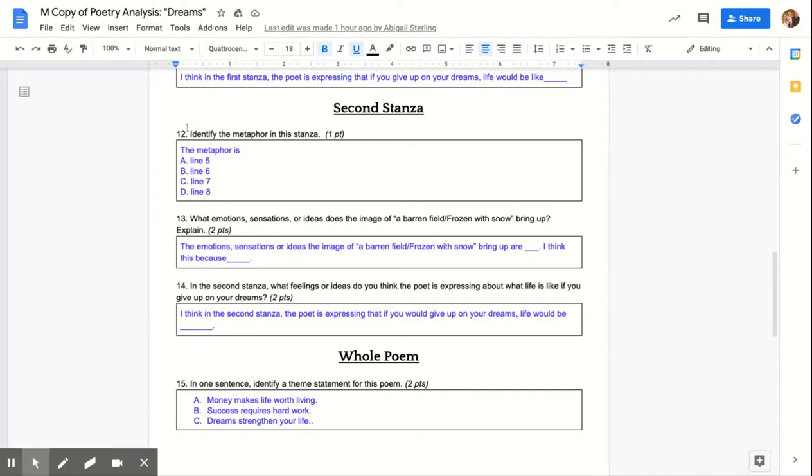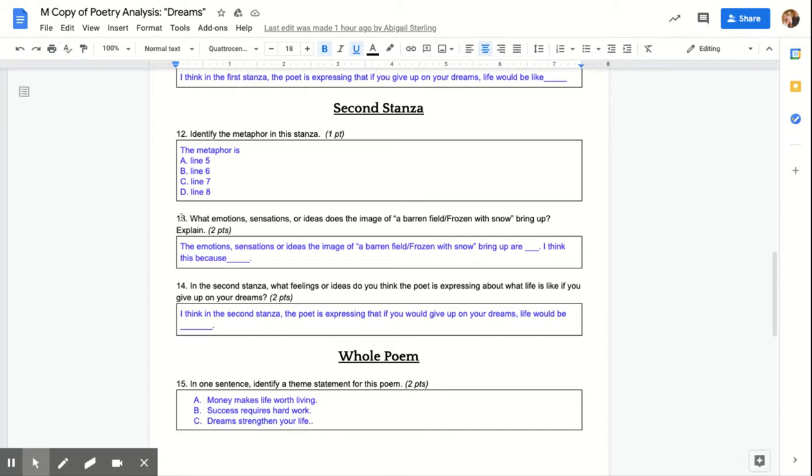Second stanza. Number 12. Identify the metaphor in this stanza. The metaphor is A, line 5, B, line 6, C, line 7, D, line 8. Again, use the poem above to answer this question.